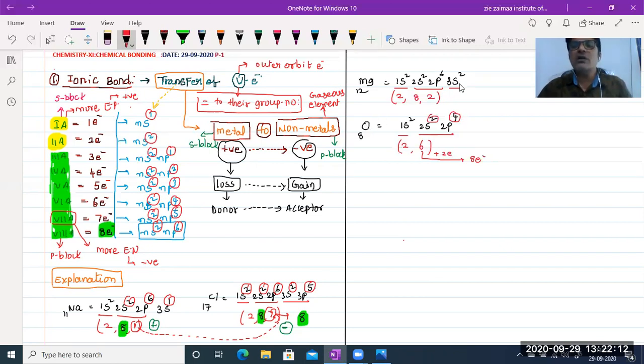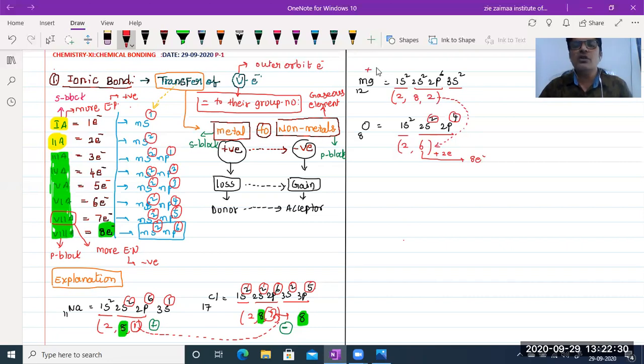So these 2 electrons are transferred by magnesium. Understood now? These 2 electrons are transferred from magnesium because it is electropositive, since it shows a positive charge. So it is going to lose how many electrons? 2 electrons.